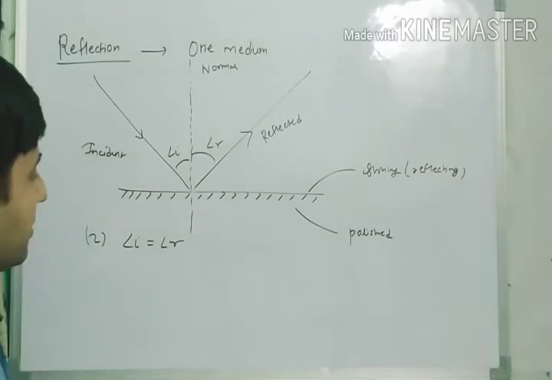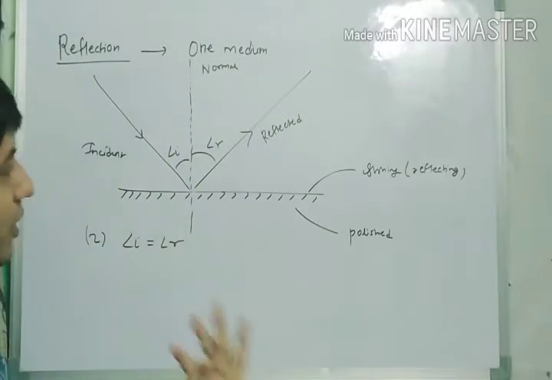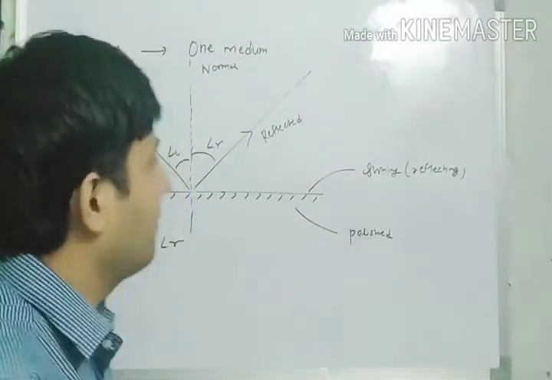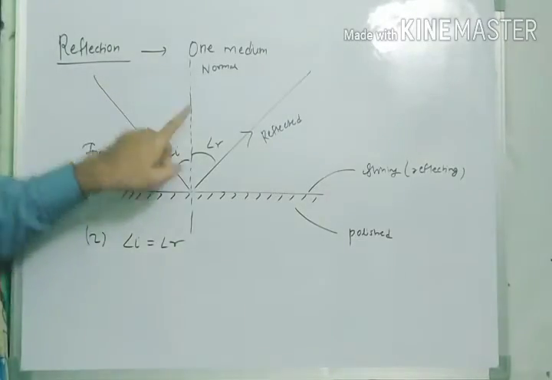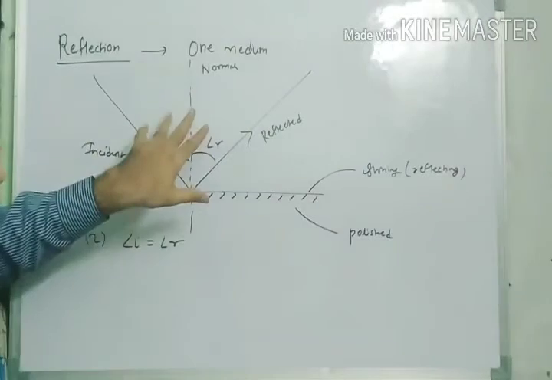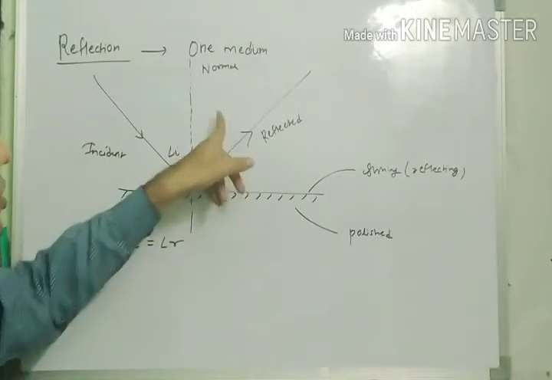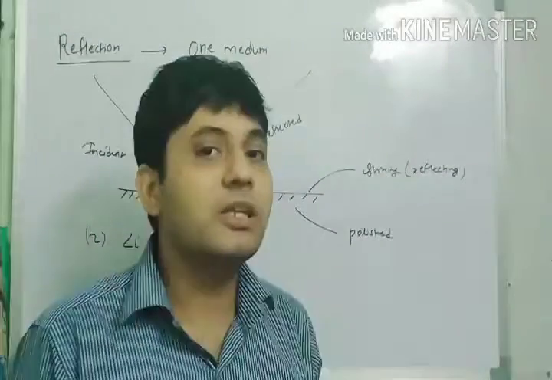What does it mean? It means that the angle of incidence must be equal to angle R. Whatever the value of angle I, angle R would be the same. Let's take an example. Suppose angle I is 30 degrees, then angle R would automatically be 30 degrees. If it is 35 degrees, then it would be 35 degrees. If it is 40, then it also becomes 40 degrees. These are the things we saw in the last lecture.